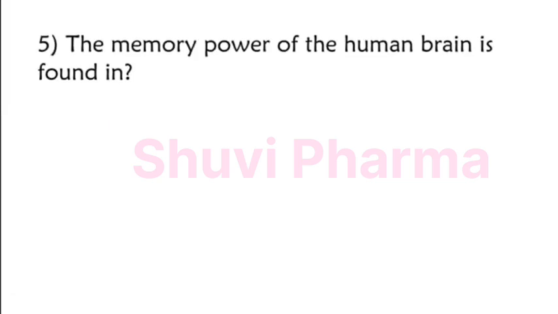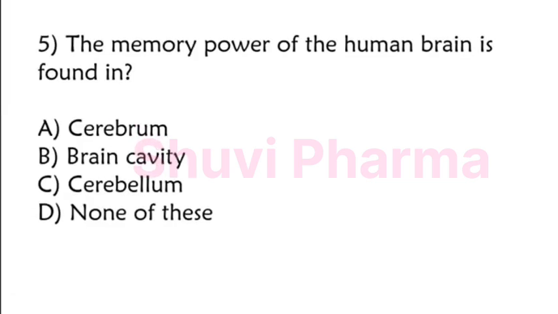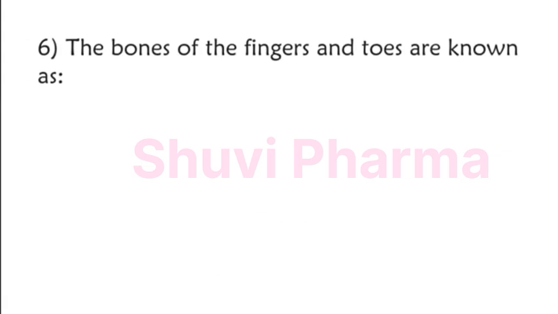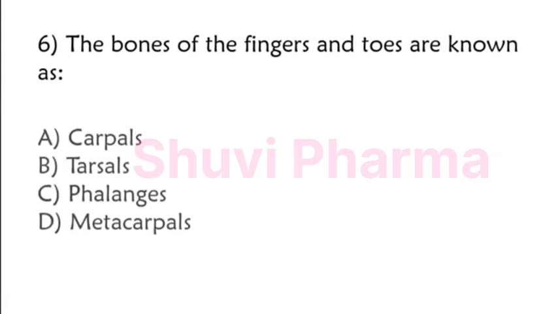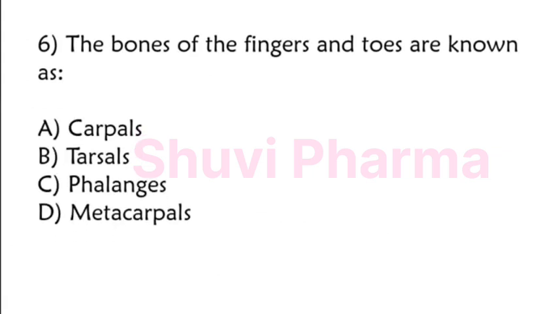The memory power of the human brain is found in cerebrum, brain cavity, cerebellum, none of these. The correct answer is option A, cerebrum. The bones of the fingers and toes are known as carpals, tarsals, phalanges, metacarpals. The correct answer is option C, phalanges.